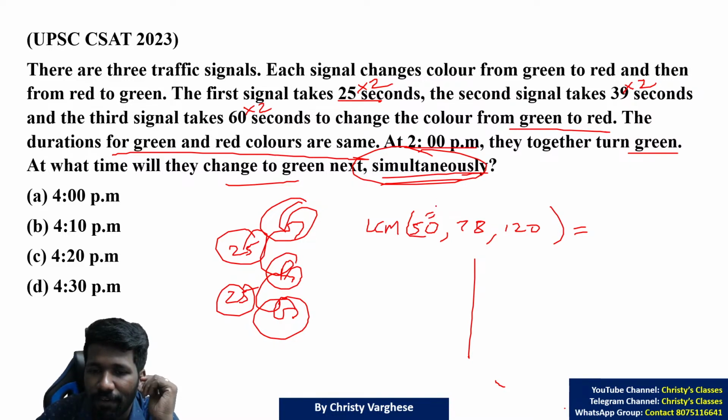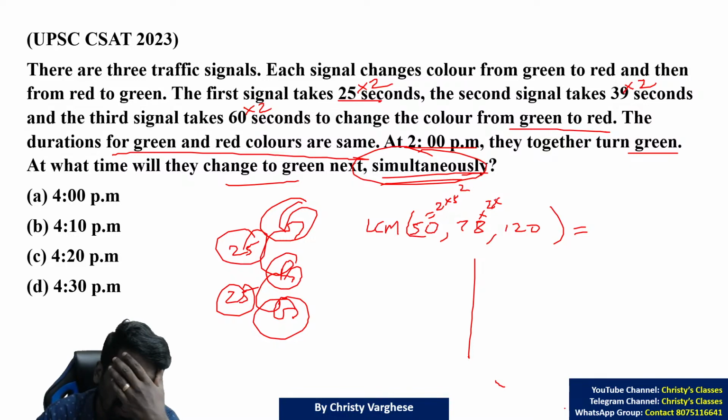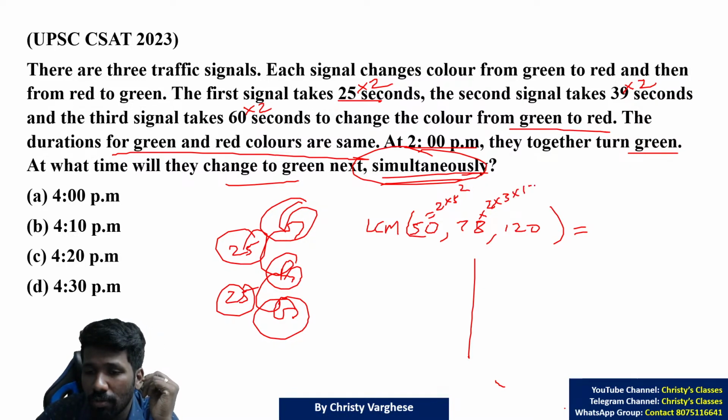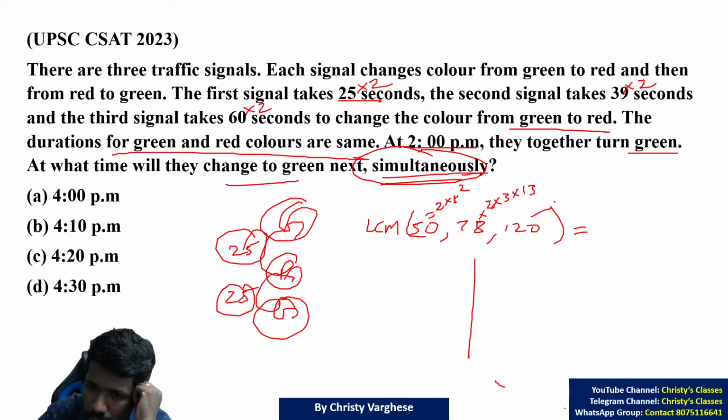Either you can prime factorize it. 50 is 2 into 25, that is 2 into 5 square. 78 is 2 into 39, and 39 can be written as 3 times 13, so 2 into 3 into 13. 120 is 2 into 2 into 2 into 15, that is 2 cube into 3 into 5.